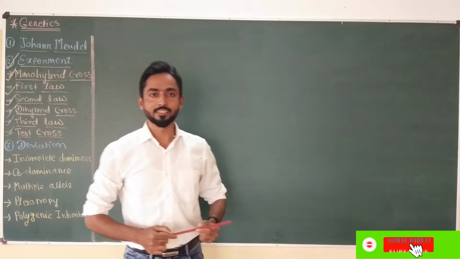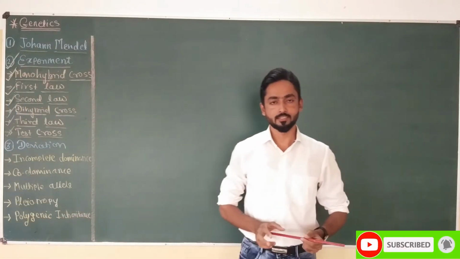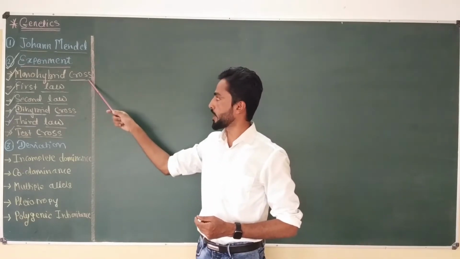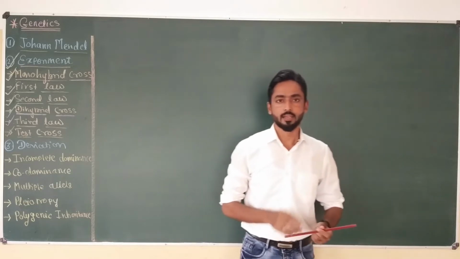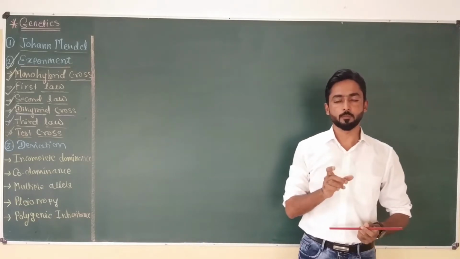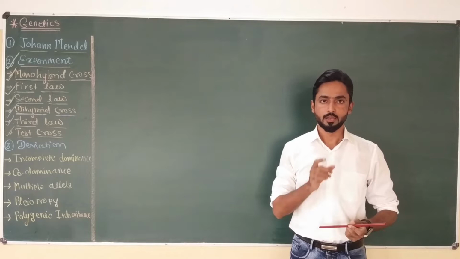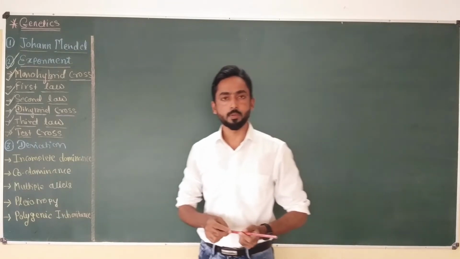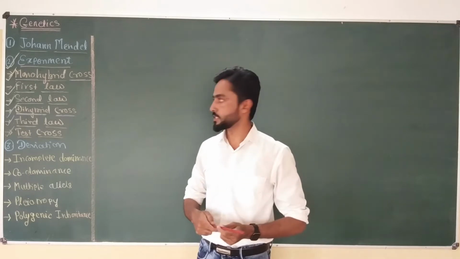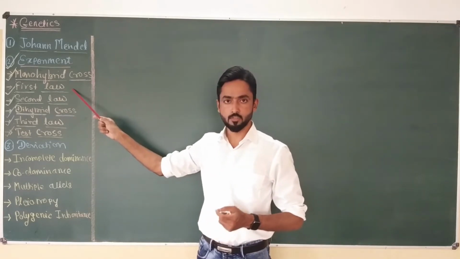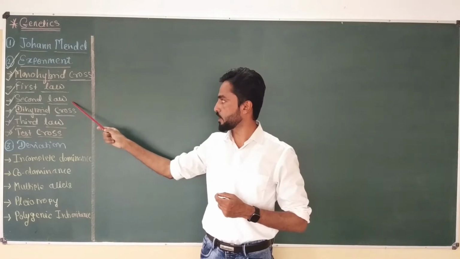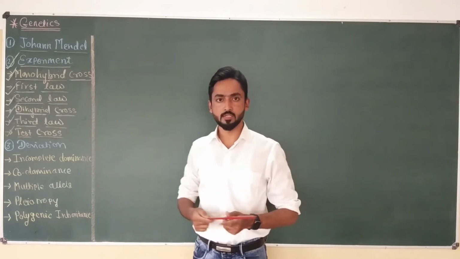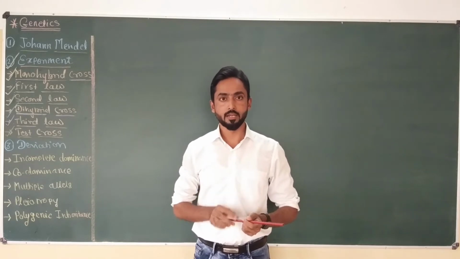Hello everyone. In this video series, so far I have discussed everything about Mendelian genetics, which includes monohybrid cross, dihybrid cross, and trihybrid cross, which Mendel performed on garden pea plant or Pisum sativum. On the basis of the results of these crosses, Mendel proposed three different laws, which include the first law of inheritance or law of dominance, then the second law of inheritance or law of segregation, and the third law of inheritance, which is nothing but the law of independent assortment.